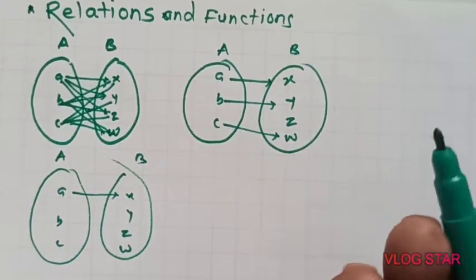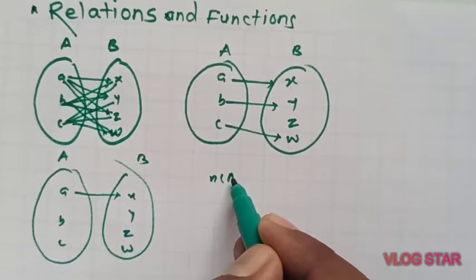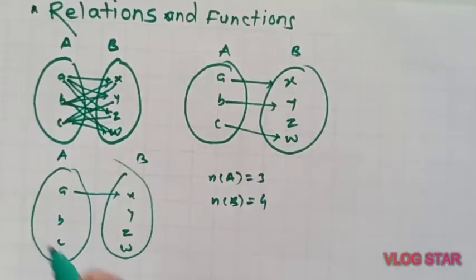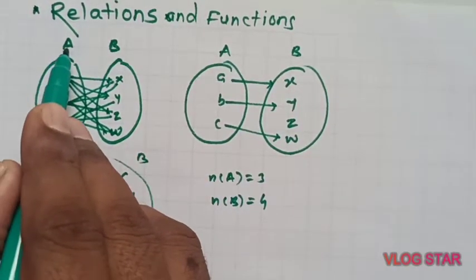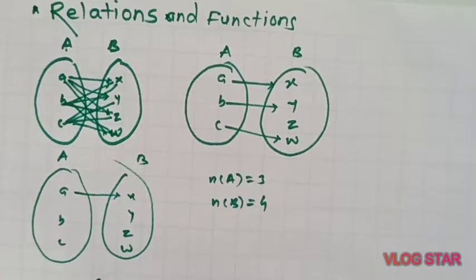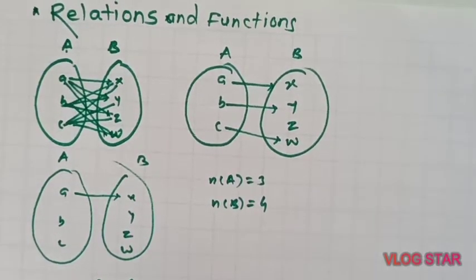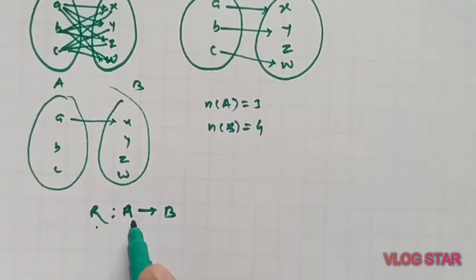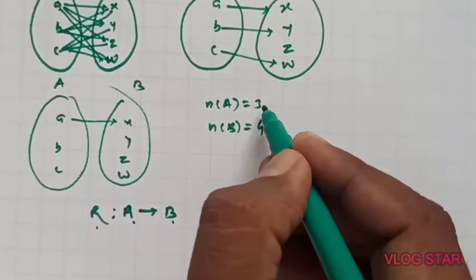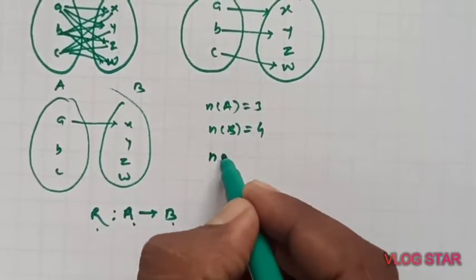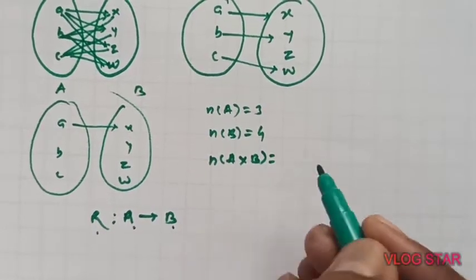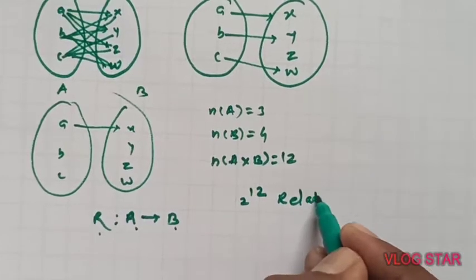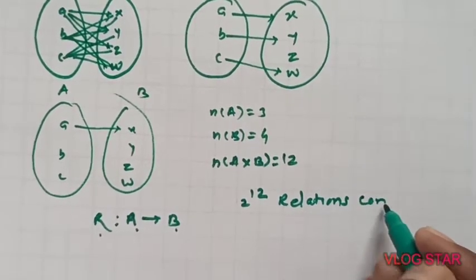So how many relations we can define, that we have discussed. Suppose n(A) is 3 and n(B) is 4. So the number of relations we can define from set A to set B, what we call a relation R from set A to B, is 2 raised to the number of elements in A cross B, which is 12. So 2 raised to 12 relations can be defined.